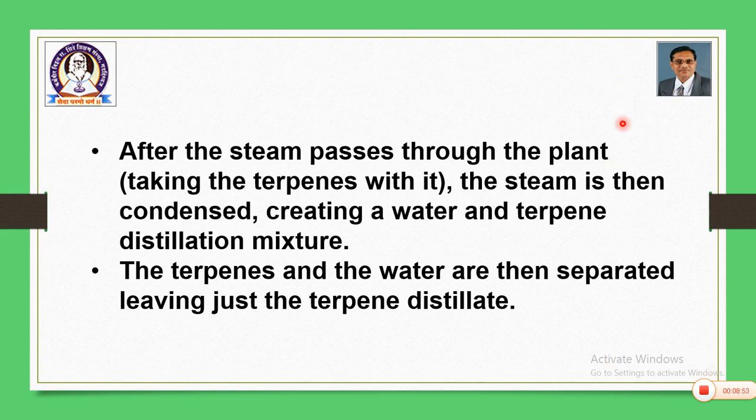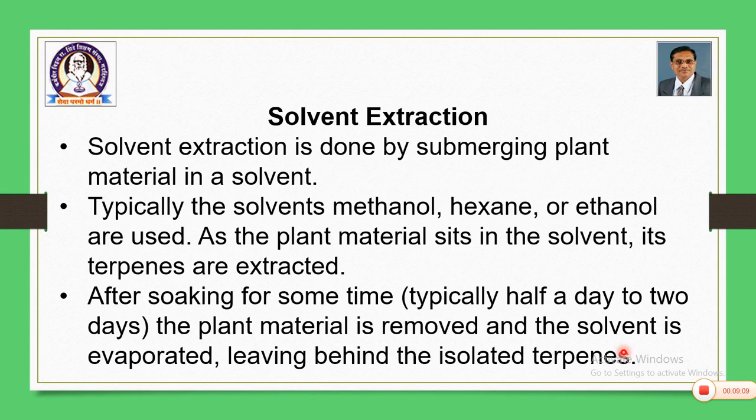After the steam passes through the plant, taking the terpenes with it, the steam is then condensed, creating a water and terpene distillation mixture. The terpenes and the water are then separated, leaving just the terpene distillate. So, separation is achieved. The second method is solvent extraction.